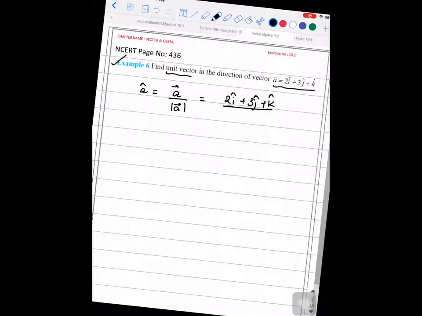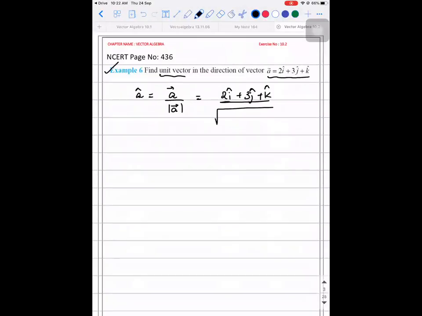Root of 2 square plus 3 square, yes, root of coefficient of i cap square, that is 4 plus 9 plus 1. So 2i cap plus 3j cap plus k cap divided by root of how much? Root 14. So this is the required unit vector.